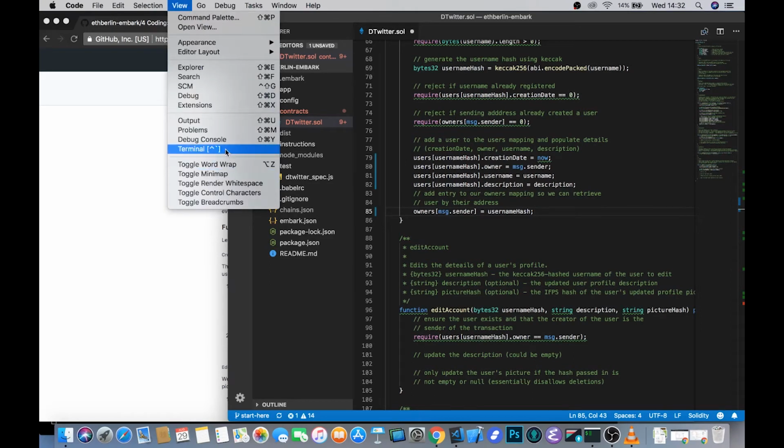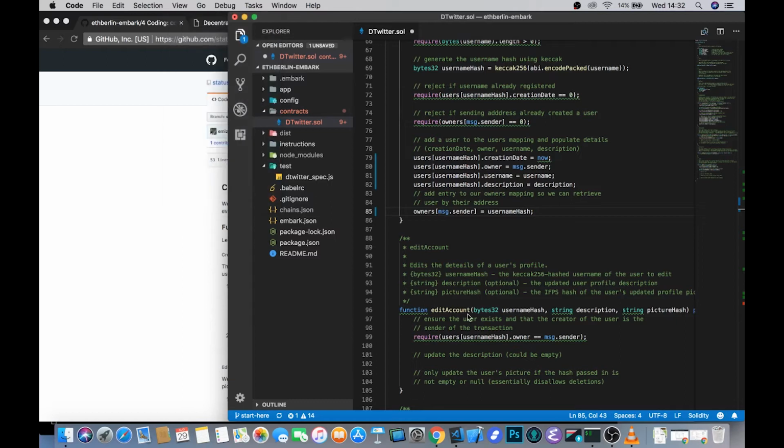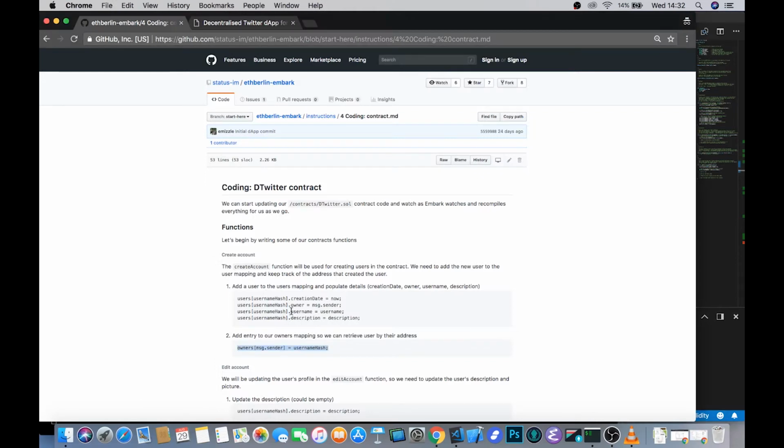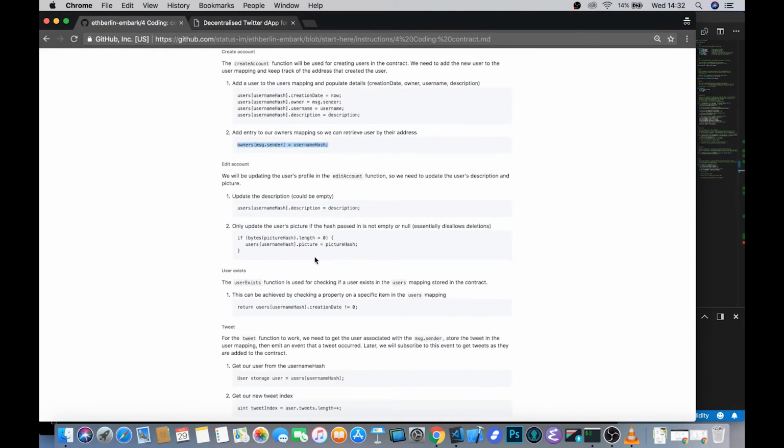One of the other things that I really like about VS Code, by the way, is that it has this integrated terminal, which is just pretty cool. And I'm just going to make sure that it's using the correct version of Node before we continue. So the next thing to do is make sure that our edit account function actually works.